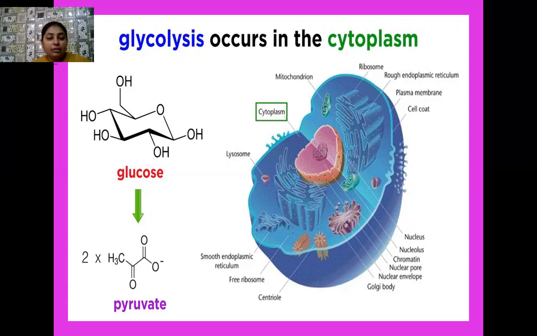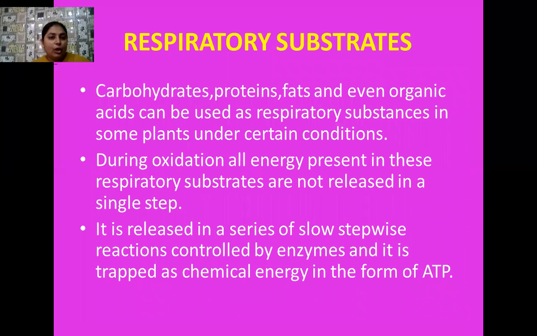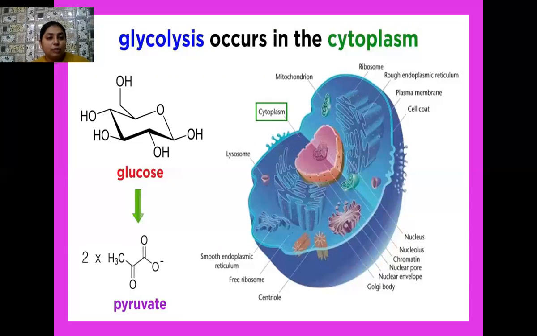I explained the structure of the mitochondria in my previous chapter, Cell as a Unit of Life. You know that this mitochondria has a smooth outer wall and an inner wall that is highly folded, which is known as a crista. So this cristae contains special particles known as F0, F1 particles, which contain the enzyme ATP synthase.